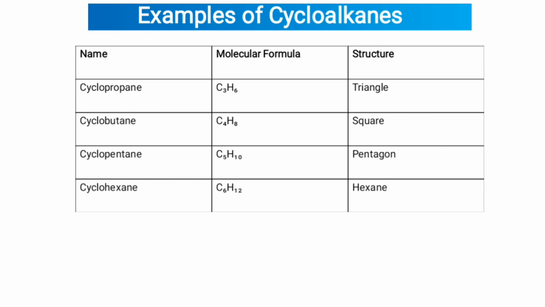Examples of cycloalkanes: name, molecular formula, structure. Cyclopropane, molecular formula C3H6, structure triangle. Cyclobutane C4H8, square. Cyclopentane C5H10, pentagon. Cyclohexane C6H12, hexagon.